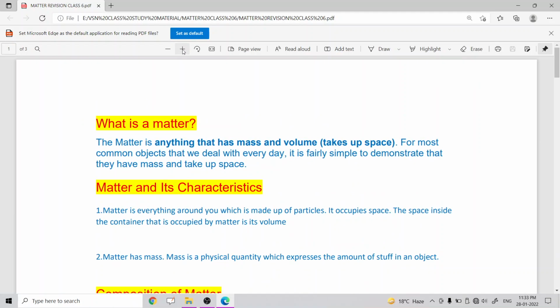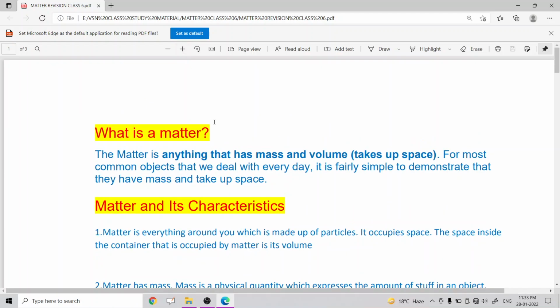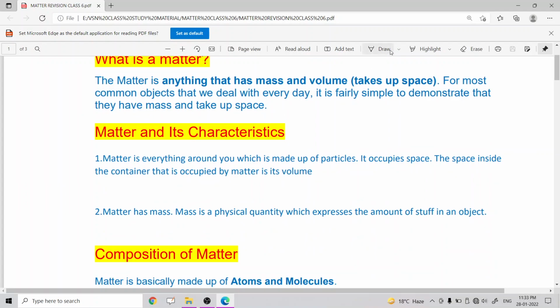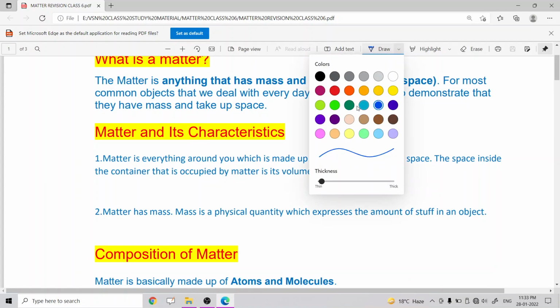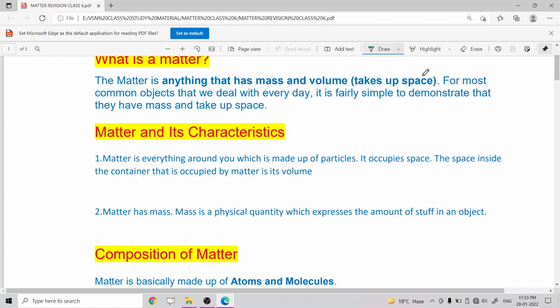So the first question is, what is matter? Generally we can say that matter is anything that has mass and volume. For most common objects that we deal with every day, it is fairly simple to demonstrate that they have mass and take up space. That means matter is defined as anything which occupies space and has mass.